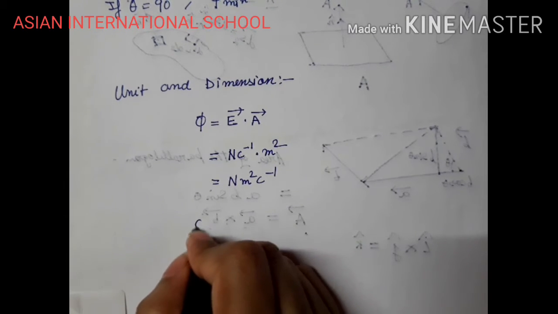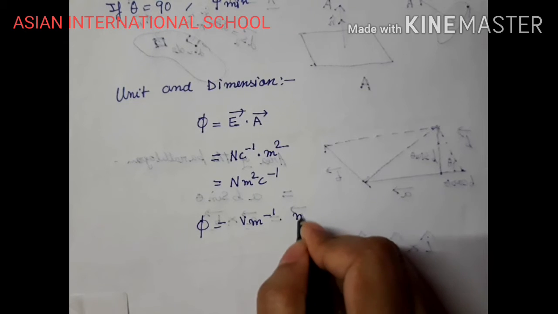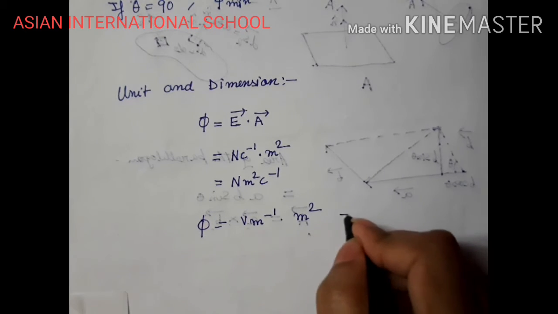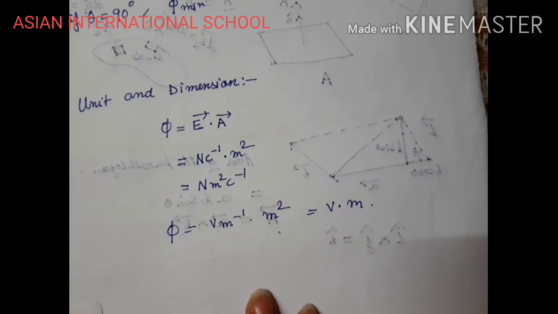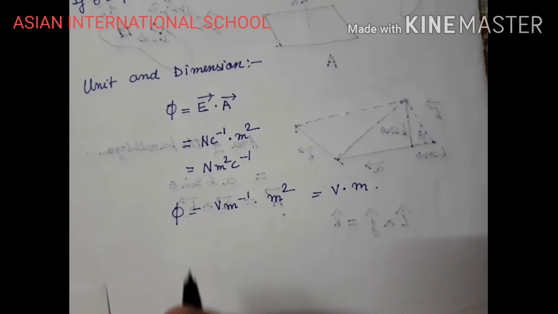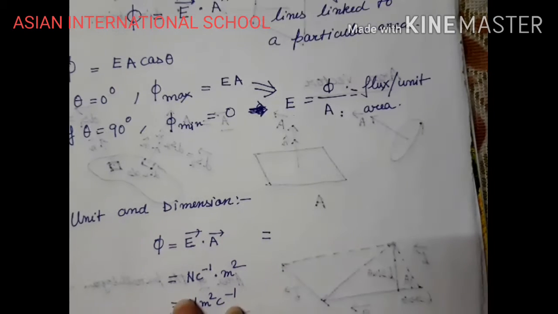So phi equals E times A, where E is volt per meter and area is meter square. So it will represent volt meter, right? Now if I have to calculate the dimensions of electric field, electric field is force by charge.